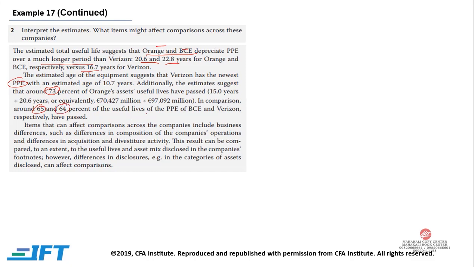Other items that can affect comparison across the companies include business differences, such as differences in the composition of the companies' operations and differences in acquisition and divestiture activity. This result can be compared to an extent to the useful lives and asset mix disclosed in the companies' footnotes. However, differences in disclosure, for example the categories of assets disclosed, can affect comparison.